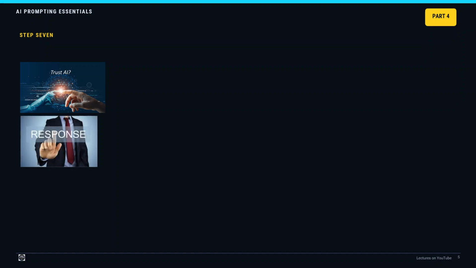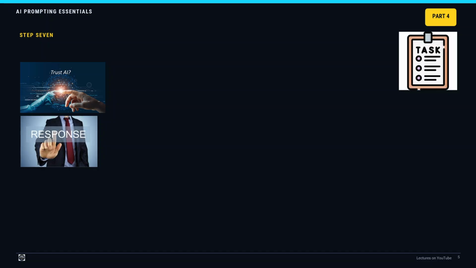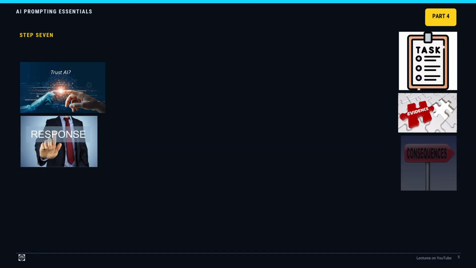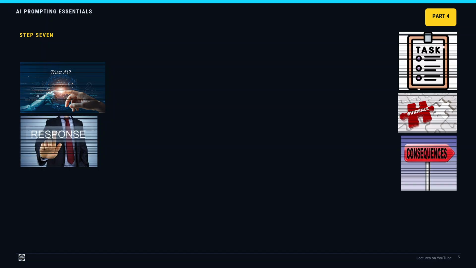Step 7. Verify according to risk. The right question is not, "Can I trust AI?" The better question is, "How much should I trust this particular response?" The answer depends on the task, the quality of the available evidence, and the consequences of an error. This is the trust ladder.